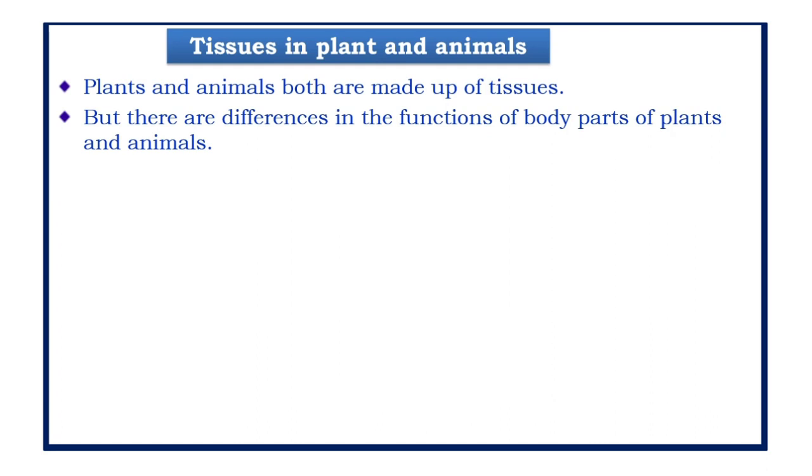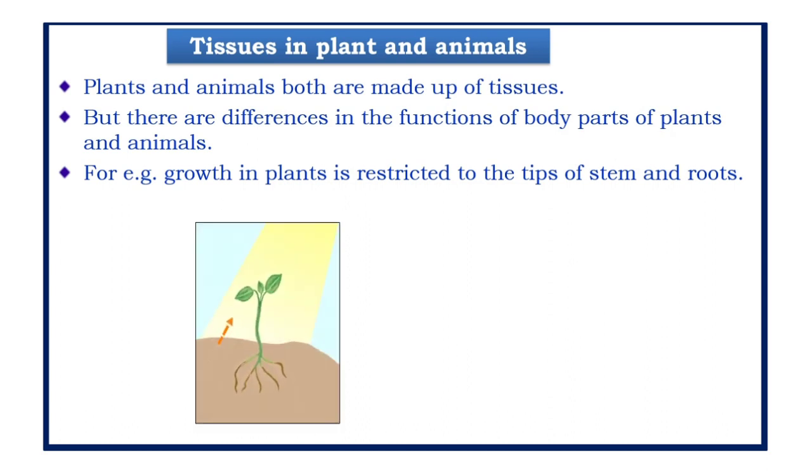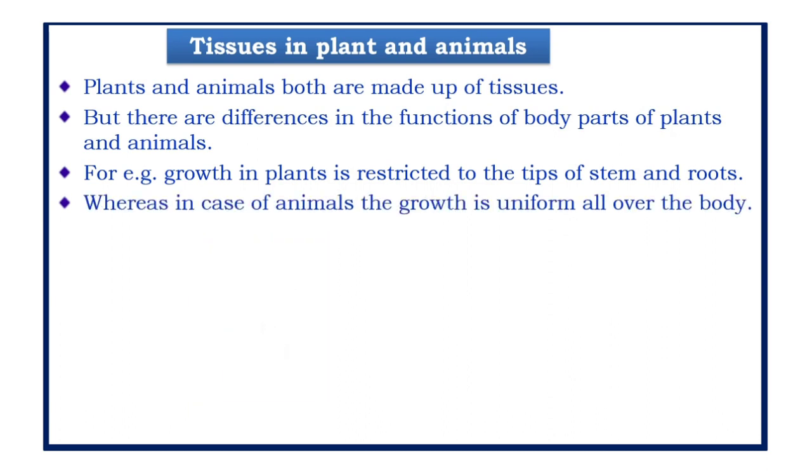Both of them are made up of tissues, but there are differences in the functions of body parts of plants and animals. See, we know plants are stationary, they are fixed, they don't move. Most of the tissues they have are a kind of supportive tissue which provides them with structural strength. That is, the growth in plants is restricted only to the tip of stem and roots. Most of these tissues are dead, since dead cells can provide mechanical strength as easily as live ones and need less maintenance.